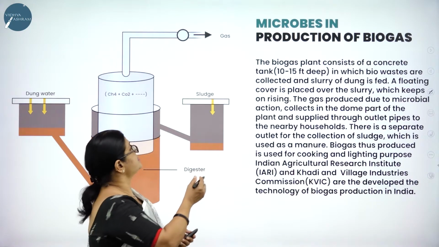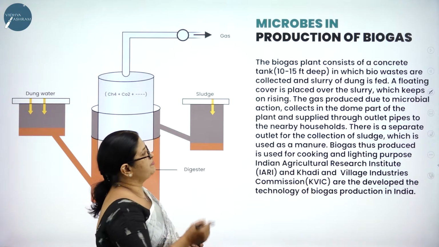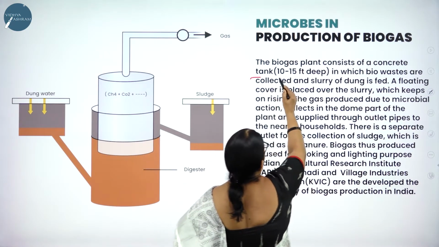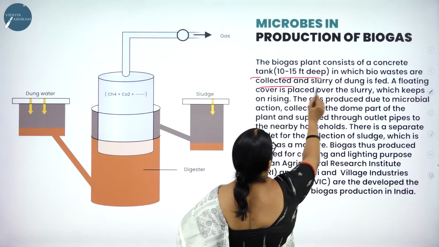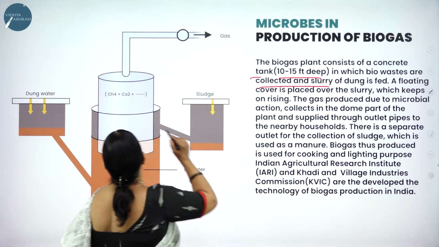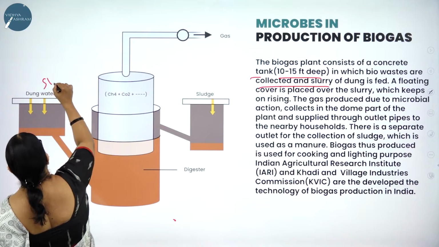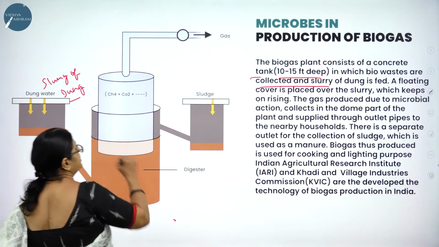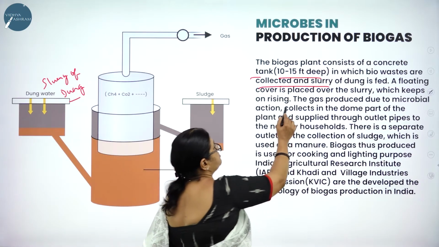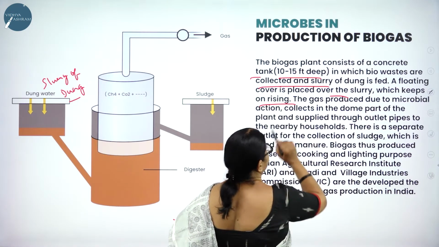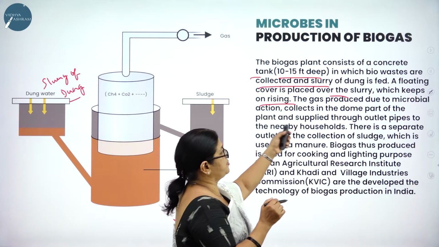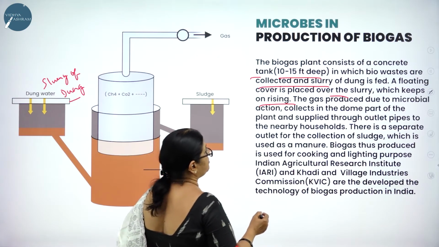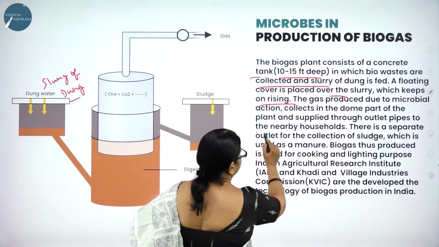So here you can see the biogas plant consists of what? It consists of a concrete tank 10 to 15 feet deep, in which biowaste is collected and slurry of dung is fed. A floating cover is placed over the slurry which keeps on rising. The gas that is produced due to microbial action collects in the dome part of the plant and is supplied through outlet pipes to the nearby household.